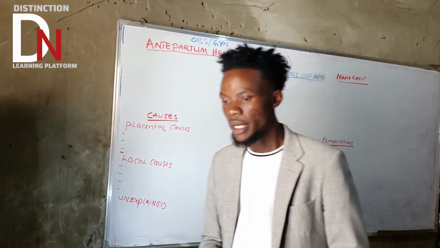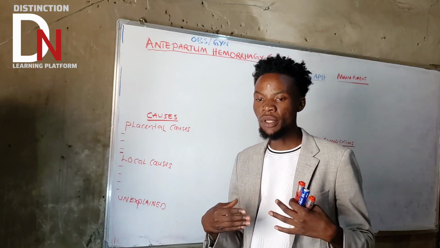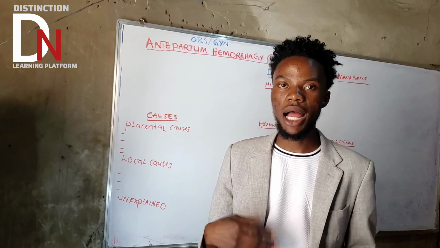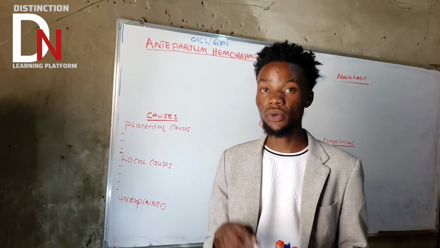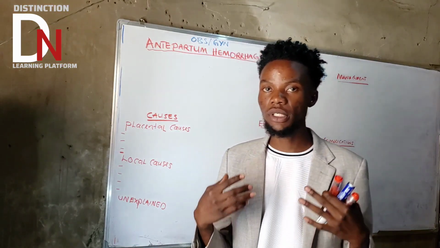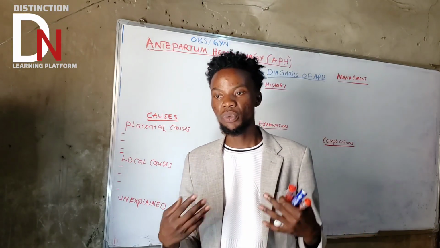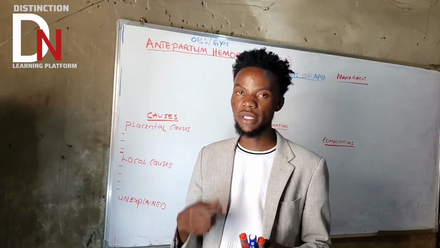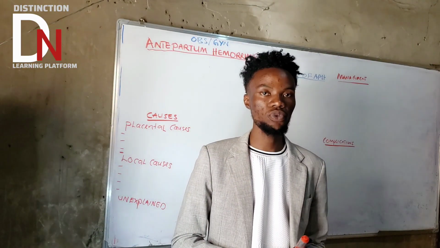Very important. Okay, now what is APH? What is antepartum hemorrhage? Antepartum hemorrhage basically is bleeding into or from the genital tract after 28 weeks gestation age before birth. Very important. I've used 28 weeks because 28 weeks is the age of viability considered in most countries. The age of viability can vary. Sometimes they use 24 weeks, others as low as 20 weeks. But in most countries like Zambia, they use 28 weeks of gestation age, which is the age of viability.